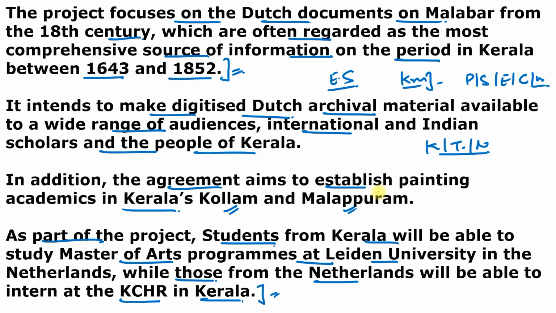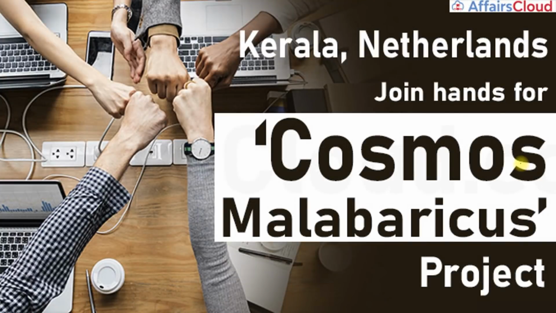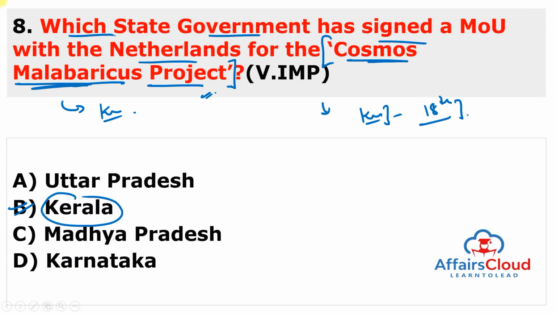So the Cosmos Malabaricus project is a collaboration between the Kerala Council of Historical Research, the National Archives of the Netherlands and the University of Leiden in the Netherlands, and the project is expected to be completed in 6 years. So remember, this is the state of Kerala and the government of Netherlands who started a project named as Cosmos Malabaricus project. And what is the aim? Aim is to illustrate the historical significance of the Kerala using 18th century documents. And remember about Kerala, Chief Minister is Pinarayi Vijayanji and Governor is Arif Muhammad Khan.